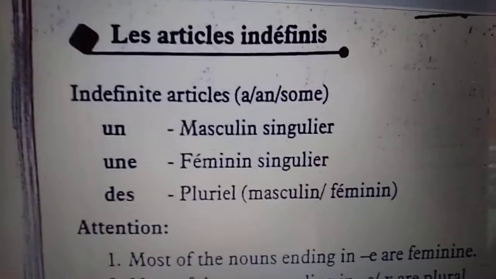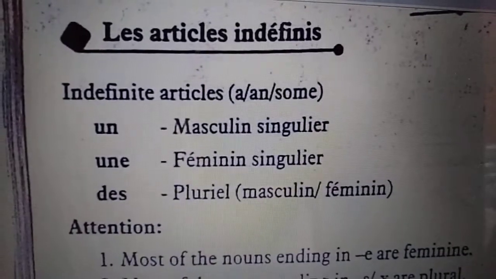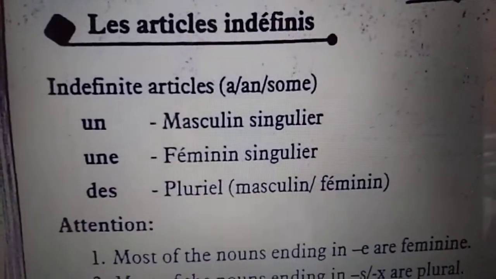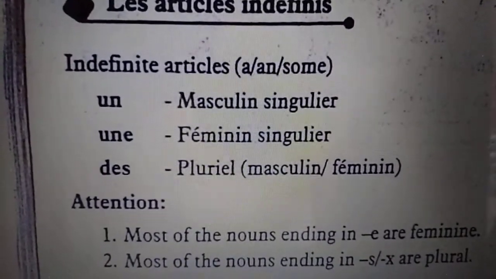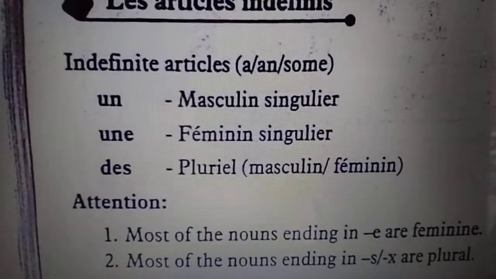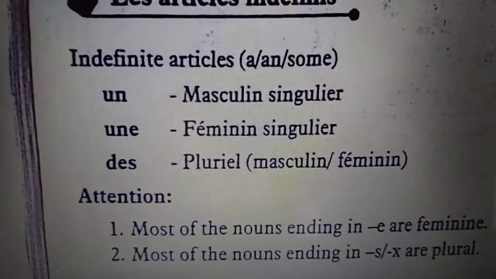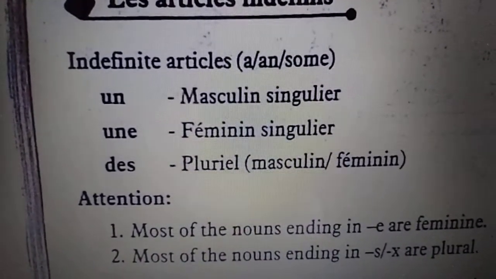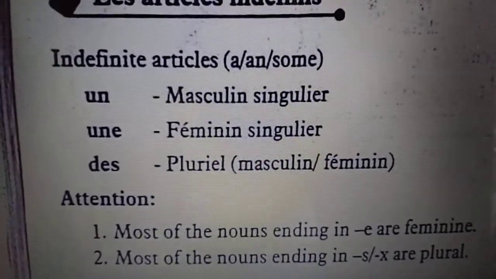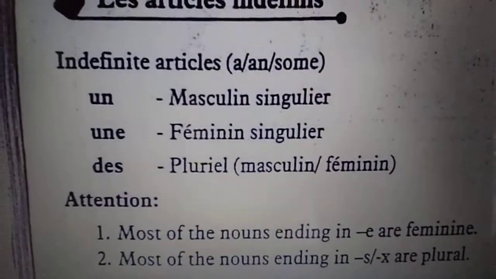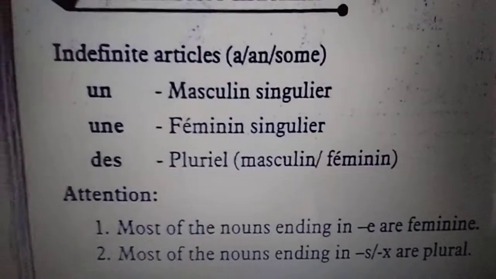Now we are discussing les articles indéfinis, the indefinite articles. You have already done it in the English subject also. So in French it is un. Un is masculin singulier, with the masculine objects or nouns. Une is féminin singulier, we use for the feminine objects or nouns. Des for all the plural forms. In French we say pluriel. So plural for all cases, masculine or feminine, both.